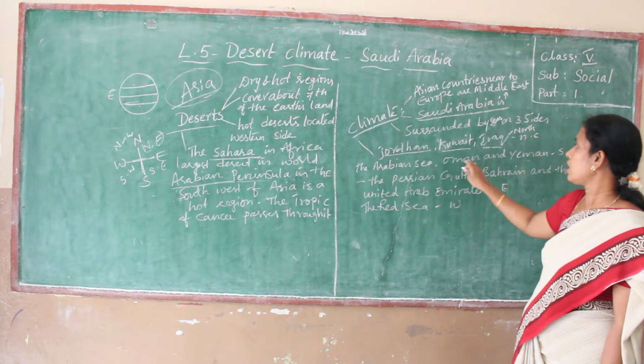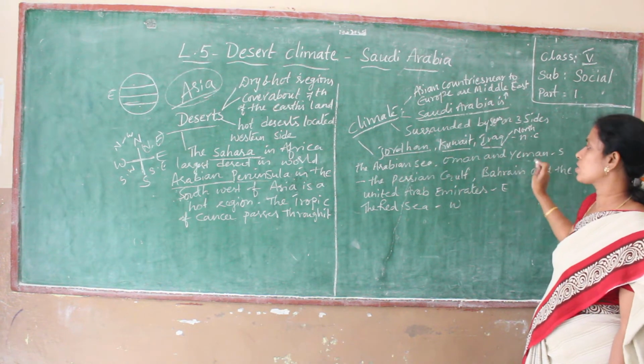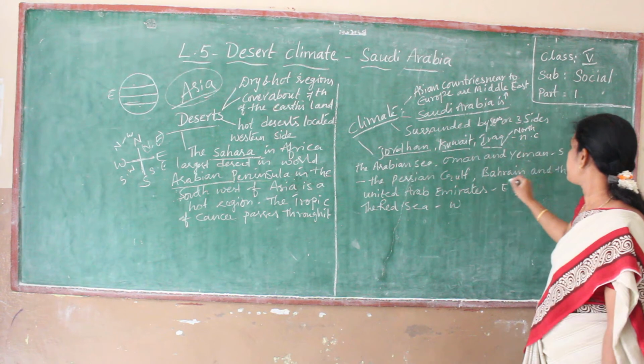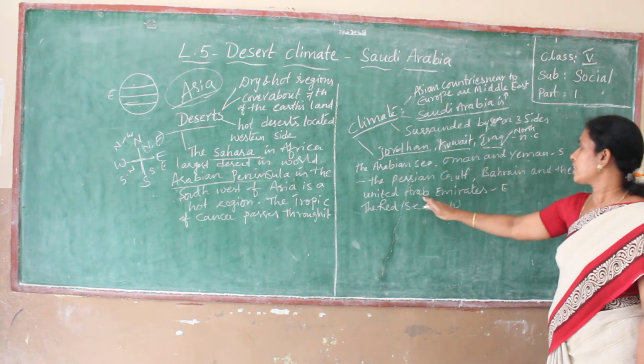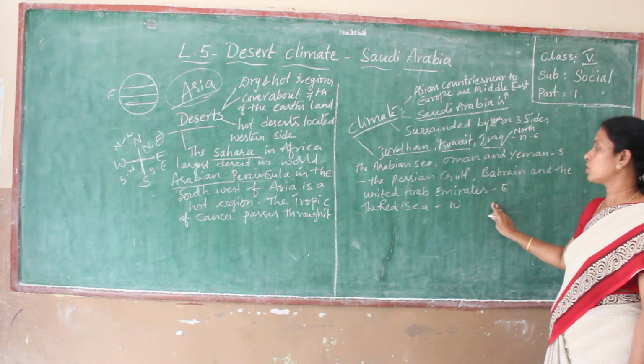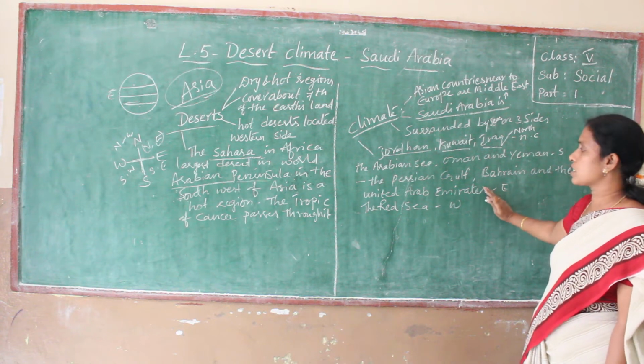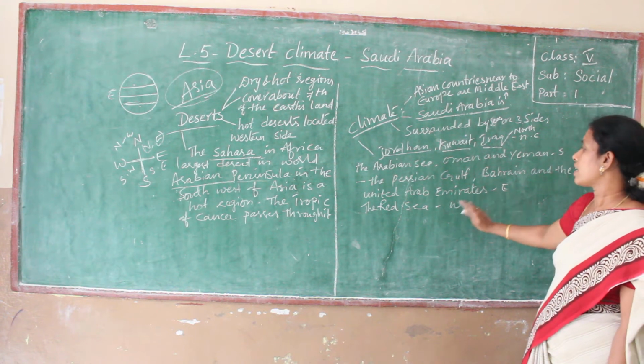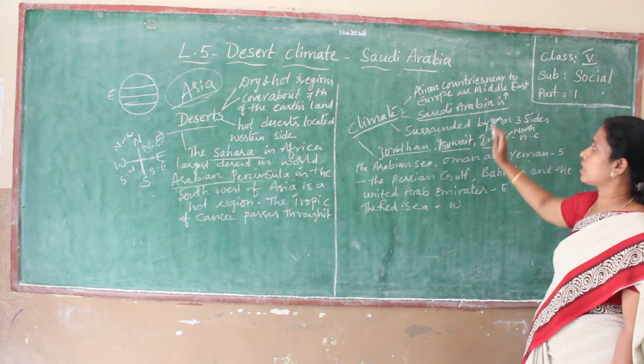The Arabian Sea, Oman and Yemen are on the south side. The Persian Gulf, Bahrain and the United Arab Emirates are on the east side. And the Red Sea is on the west side of Saudi Arabia.